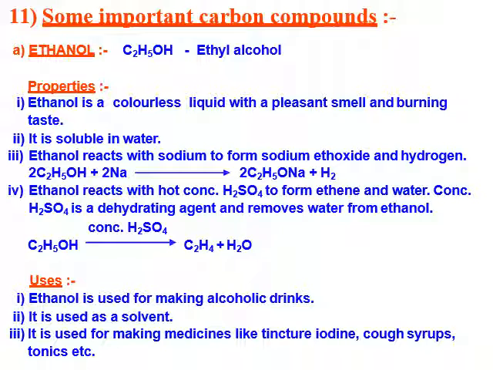Second is ethanol reacts with hot concentrated sulfuric acid, H2SO4, to form ethene and water. Concentrated sulfuric acid is a dehydrating agent and removes water from alcohol. C2H5OH in presence of concentrated sulfuric acid will convert into C2H4, that is ethene or its parent compound, and along with water.